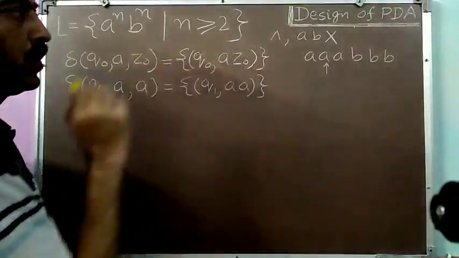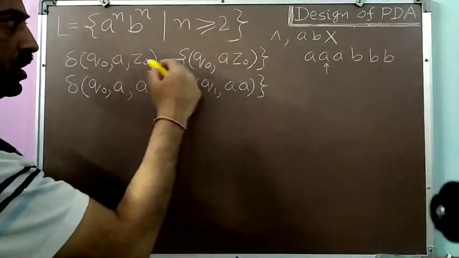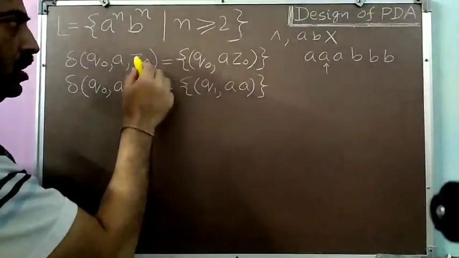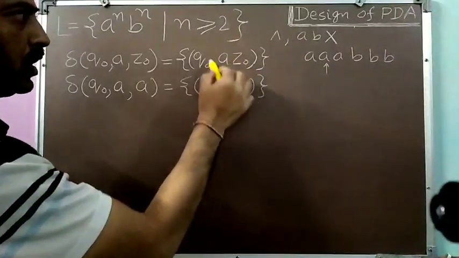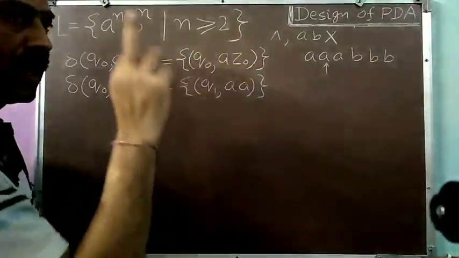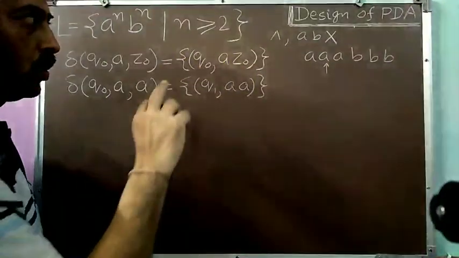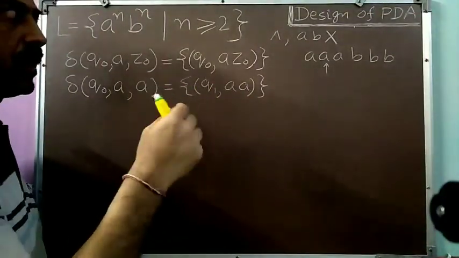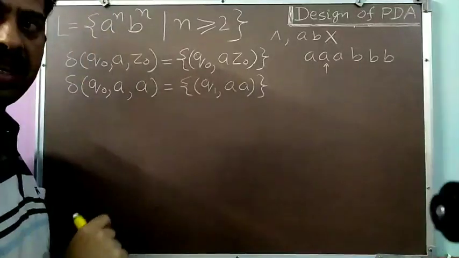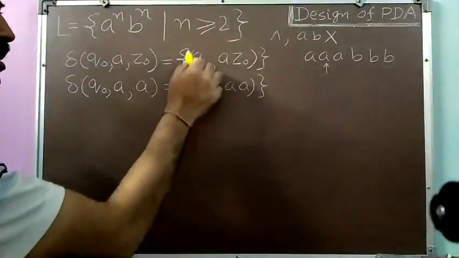When I have pushed the first A, the status of the stack has been changed. On the top of the stack initially was Z0. Now after pushing the first A, on the top of the stack I am having A. So the status of the stack has changed. Through the change of the status of the stack, I have remembered that my first A has come. So that's why I have not changed state there.